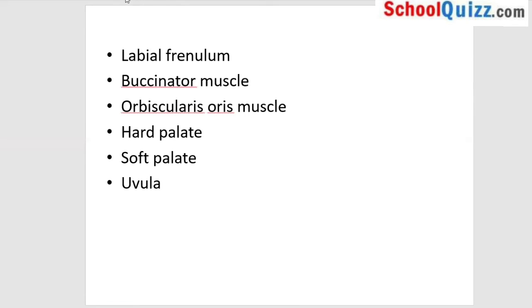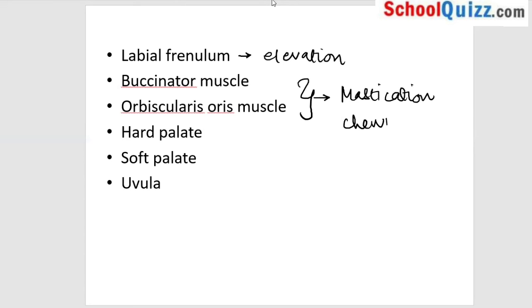When we're talking about the mouth, there are a few terms which we need to understand. What is the labial frenulum? The labial frenulum is a place on your mouth which is marked by an elevation. Between your nose and lips, you see an elevation. That elevation is called the labial frenulum. The two muscles here, buccinator muscle and orbicularis oris muscle, are the muscles required for mastication of food. What is mastication? Chewing of food.